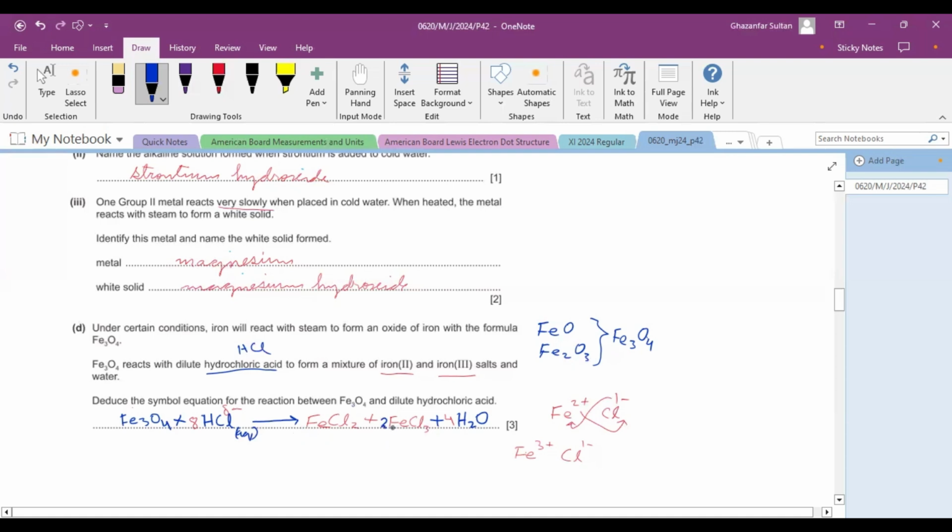If we write 2 here, then see 2 plus 1 iron, number of iron atoms is 3. Okay. 3 twos are 6, 6 plus 2, 8, 8 chlorine. Yes, 8 chlorine are there, balanced. 3 iron are there and 3 iron are there. So now it is the complete and balanced equation. So whenever an oxide reacts with an acid, the salt is formed by combining the metal with the negative part of the acid, and the oxygen, the oxide part, will produce water.